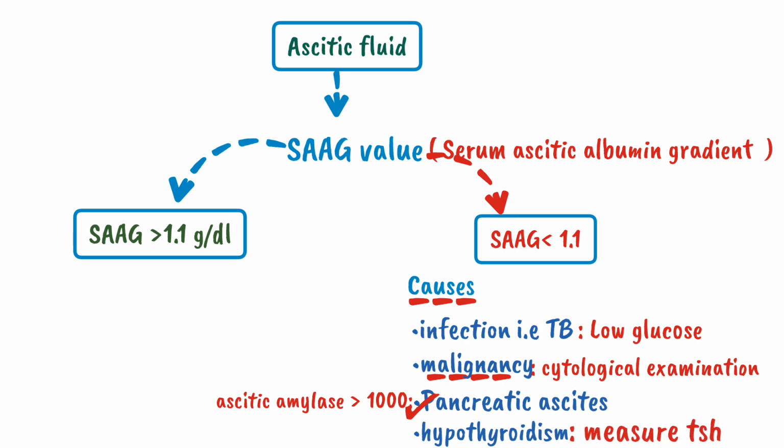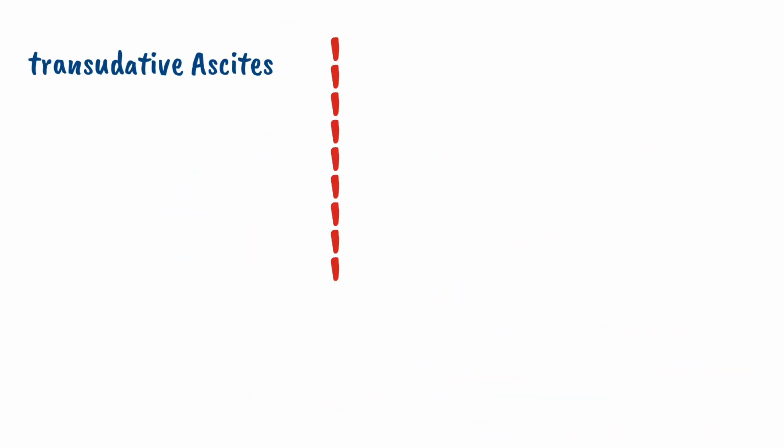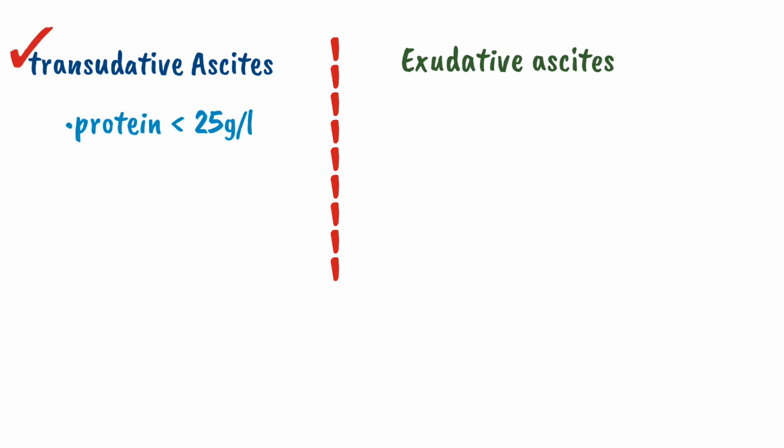It was all about the diagnostic workup for ascites, how we will approach the ascites clinically and how we will perform different laboratory examinations to narrow down the causes of ascites. At last, I will discuss two terms. The first one is transudative ascites, while the second one is exudative ascites. By transudative ascites, we mean that the protein level in ascitic fluid is less than 25 gram per liter. When the protein is low in quantity, it is called transudative ascites.